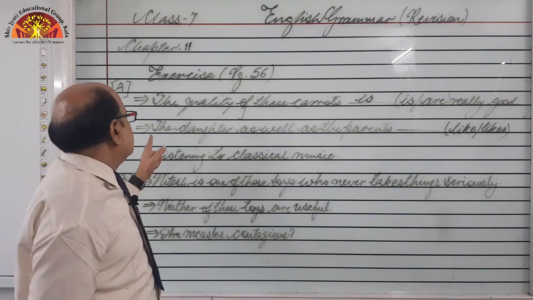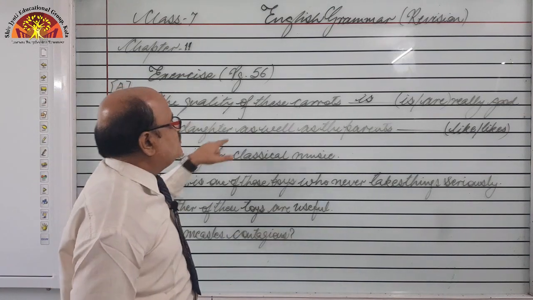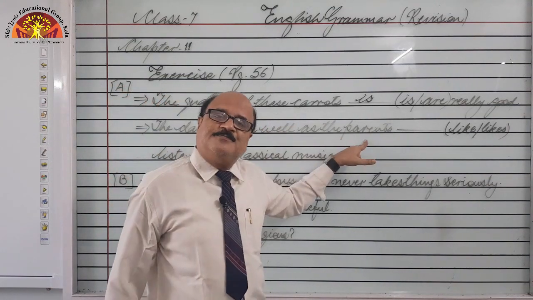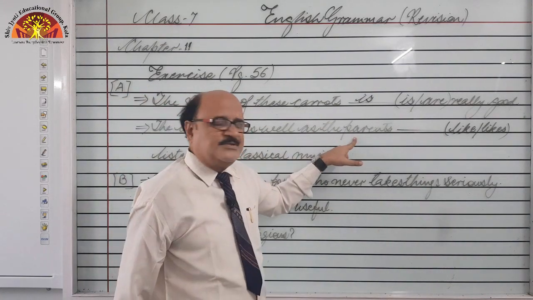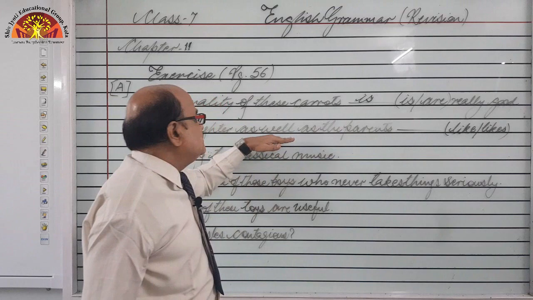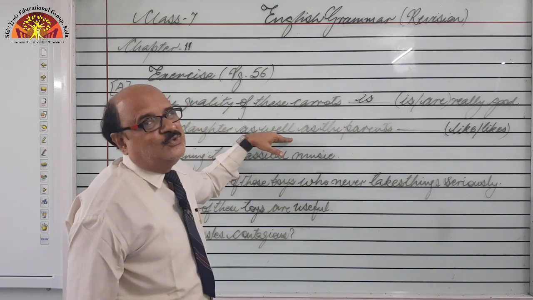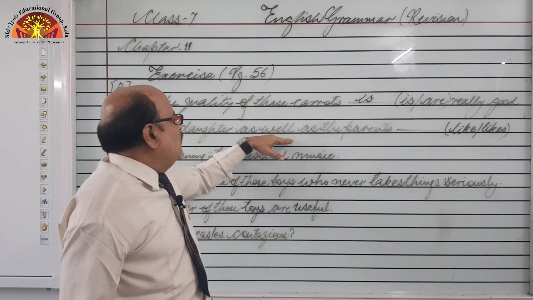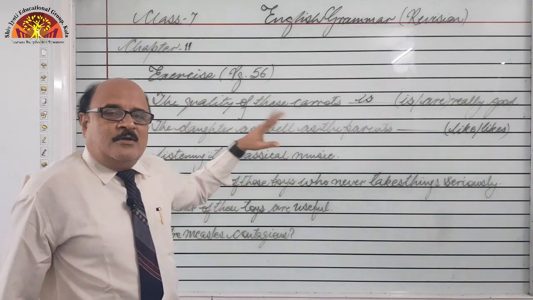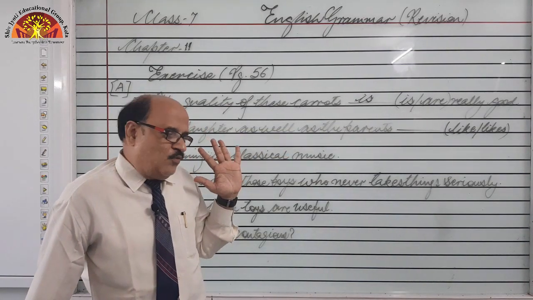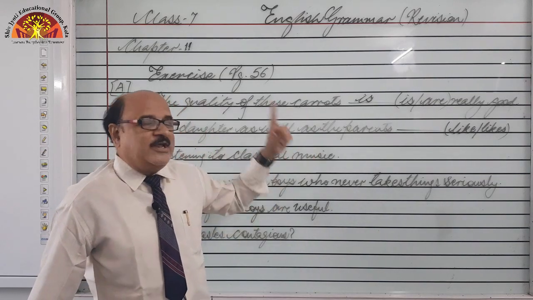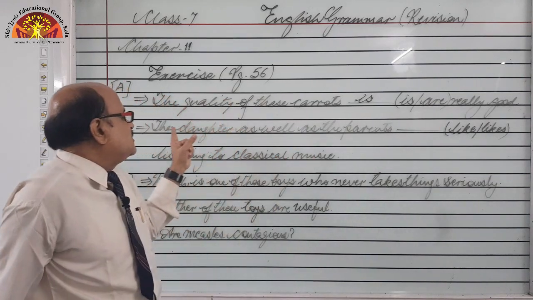Next is: the daughter as well as the parents. Two nouns, the daughter, the parents, and the connector is as well as. So, what to do? The same rule: when two nouns have been connected with as well as, with, of, together with, we will decide the verb according to the first subject, and here the first subject is the daughter.